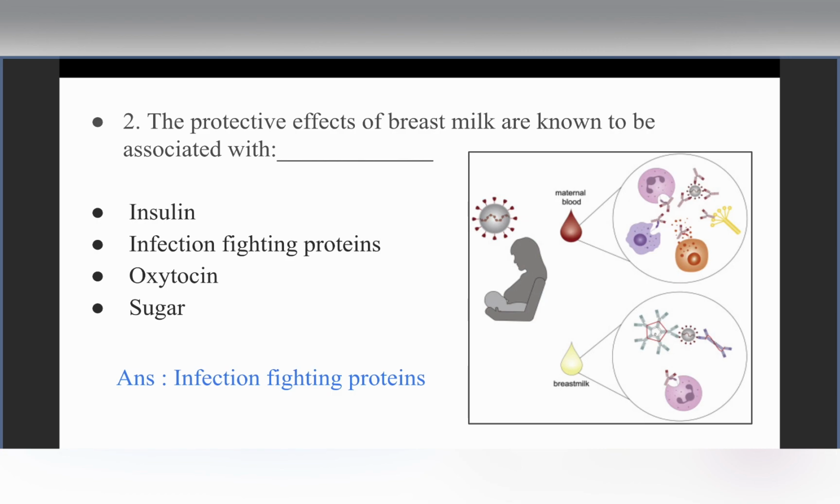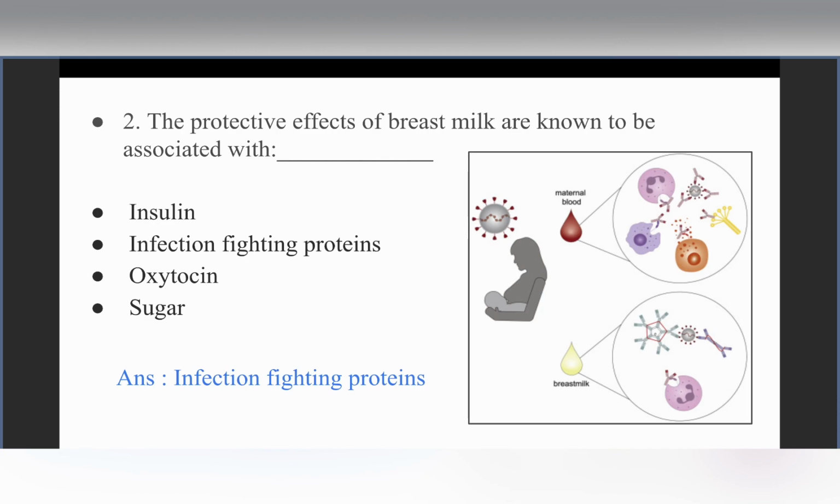Whenever there is an acute inflammation in the body, the neutrophils take over, and whenever there is a chronic inflammation or a chronic disorder state in our body, the macrophages and the lymphocytes take over. These are already there in the maternal blood, and these also get transferred to the breast milk. So this becomes a form of innate immunity, the type of immunity which is being given to the child from the mother through the breast milk.